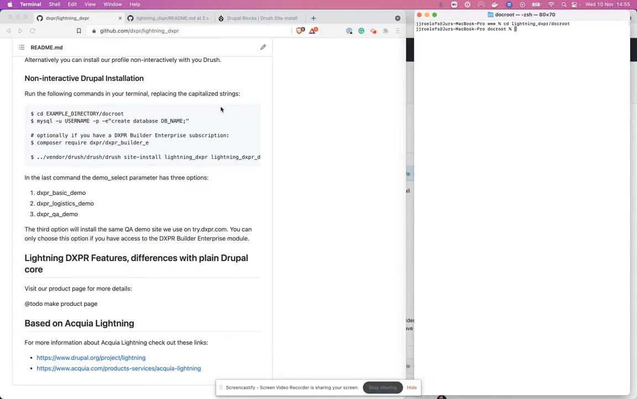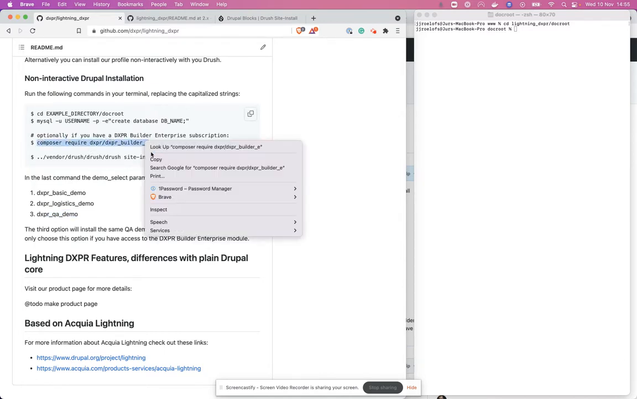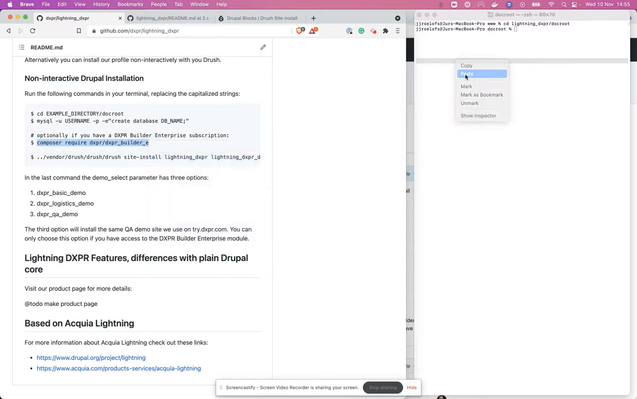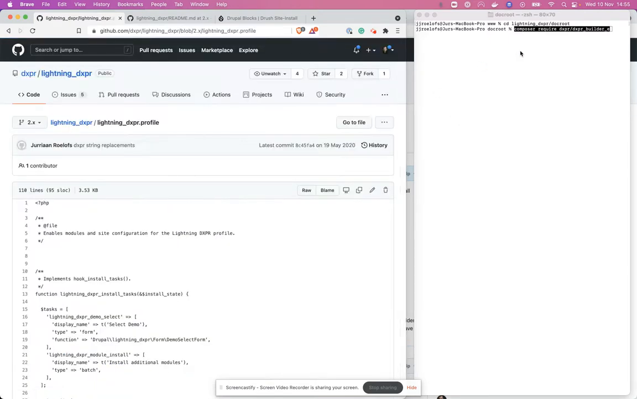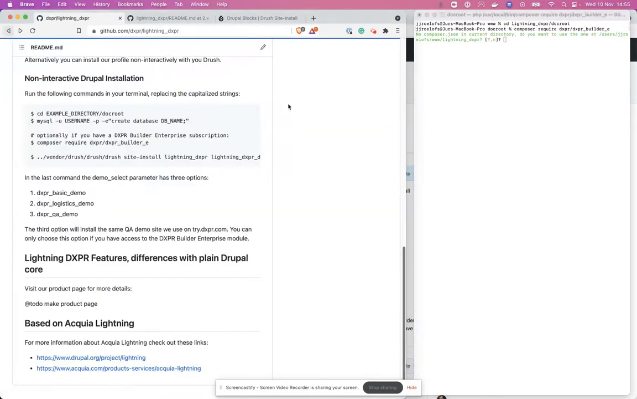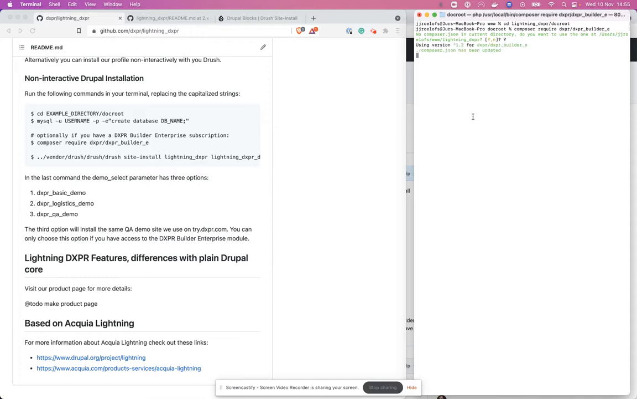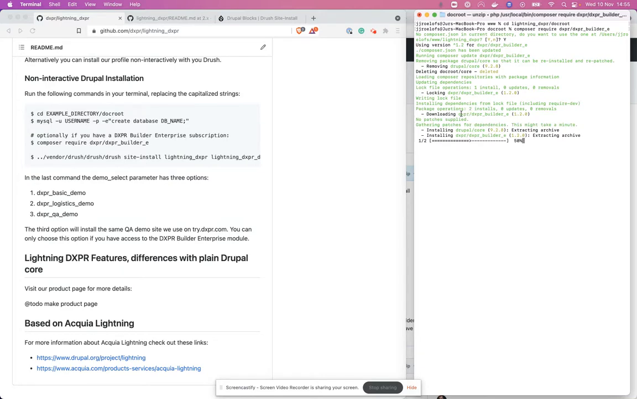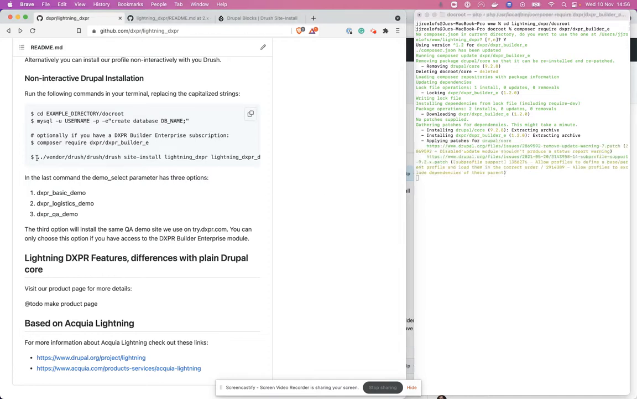For development, it's best to install the QA demo, which is the same demo we use at try.dxpr. In order to install this demo, we need to install an additional dependency. So we need to run this optional command here. And once we have the DXPR Builder Enterprise module, we will copy this command